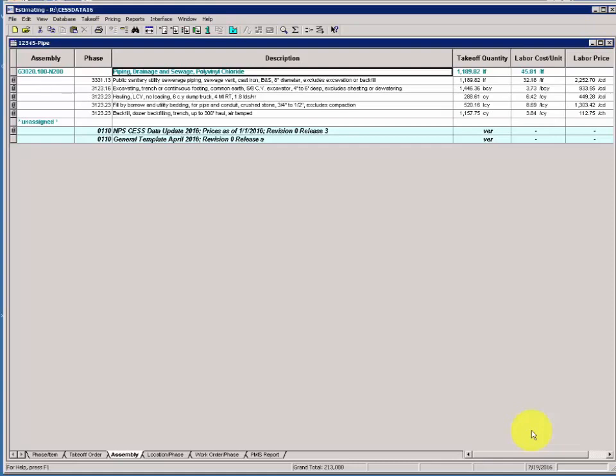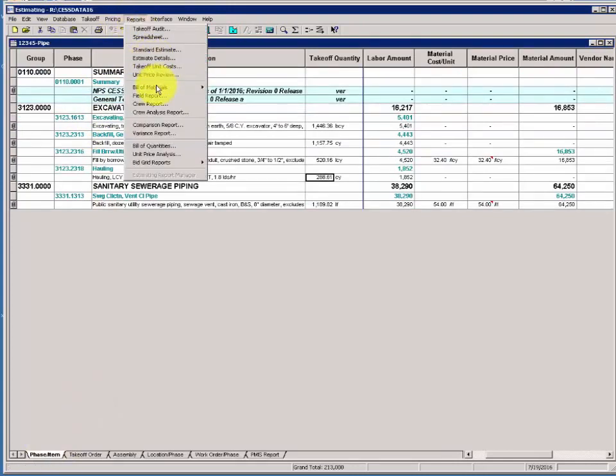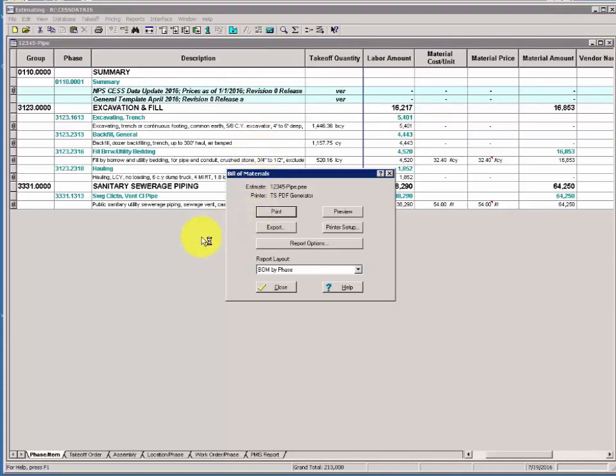Activity 9. Modify the bill of materials report. Return to the phase item sequence, and from the Reports menu, select Bill of Materials and navigate over again to Bill of Materials. Now, the first time you set your reports up, you'll want to go to Report Options for any particular report type and complete some basic printing options. So from this dialog, we'll start by clicking the big button, Report Options.